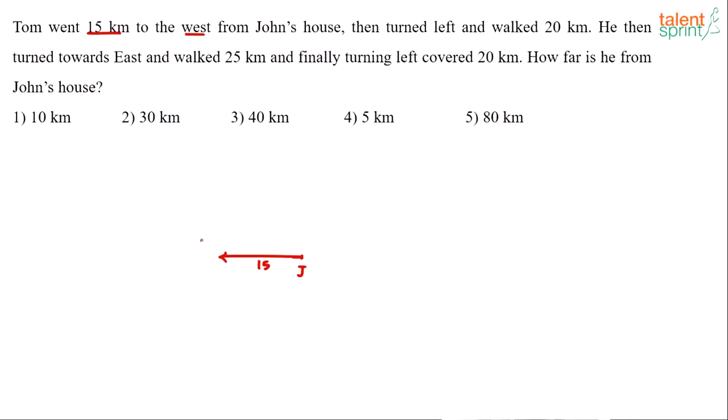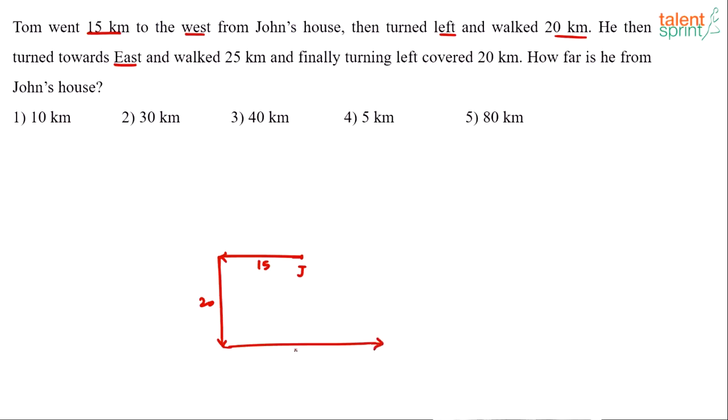Now he then turned left. When a person is facing west, turning left would lead him to south. So now when he's turned left, he's actually going towards south. He turned left and walked 20 kilometers, so he walks 20 kilometers in the south direction, and now he's facing south. He then turned towards east. East is simple: whichever direction you're facing, east is always on your right hand side on paper. So he turned towards east, this direction, and walked 25 kilometers.